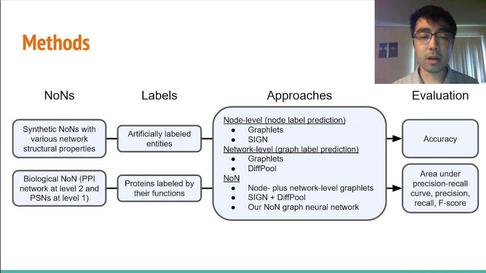Here is an outline of our framework. To our knowledge, NON data is scarce. So we develop a synthetic NON generator that can create NONs with various network structural properties. We also construct and provide a biological NON, illustrated previously. Of course, this data is labeled, which we will talk about shortly. Then we test recent state-of-the-art label prediction approaches on this data and evaluate using several measures.